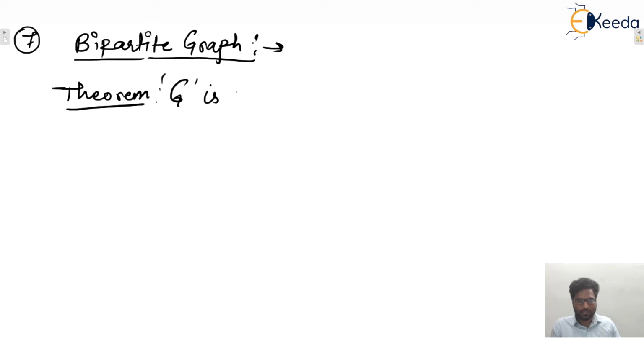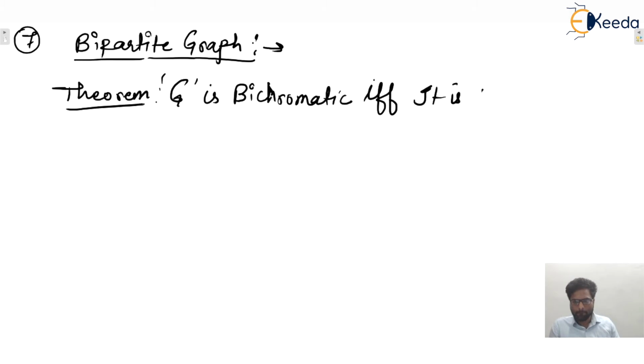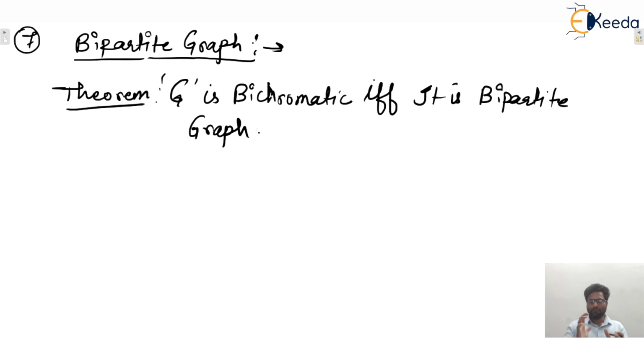A graph G is bichromatic. Bichromatic means chromatic number is 2, if and only if it is a bipartite graph. If and only if means this theorem is both ways. If a graph is bichromatic, then it will be bipartite, and if any graph is bipartite, then it will be bichromatic. Bichromatic means chromatic number is 2 only, isn't it?